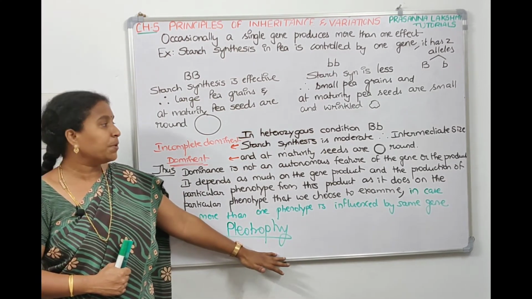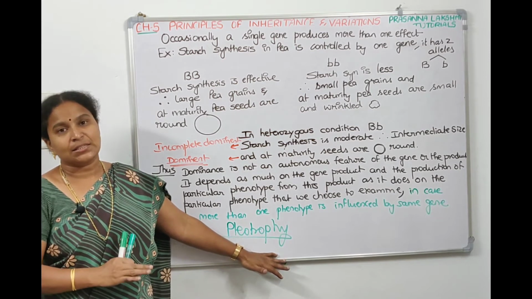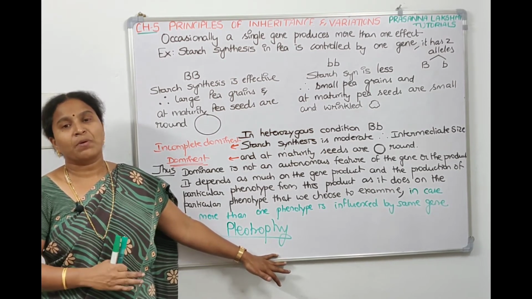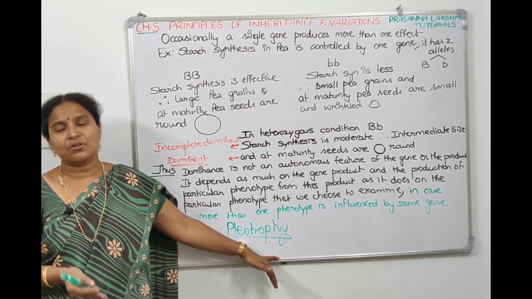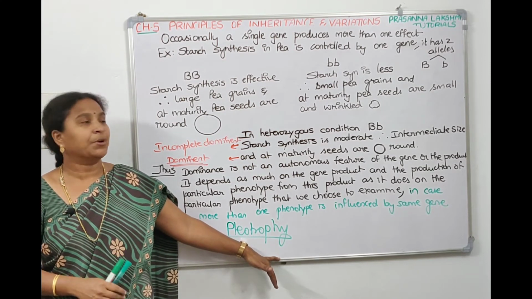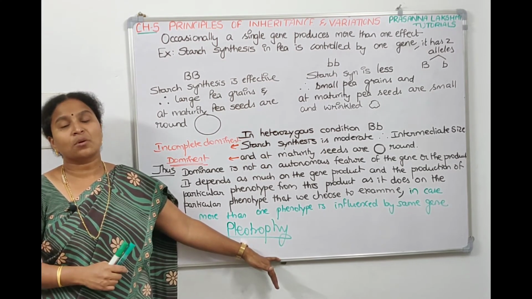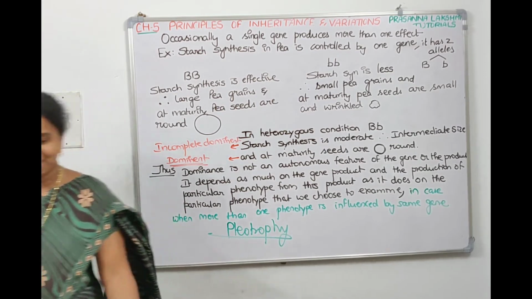The plant example for pleiotropy is starch synthesis. The animal examples for pleiotropy are sickle cell anemia and phenylketonuria. We'll study that in the genetic disorders chapter. Take a screenshot of this, then we will talk about dihybrid cross.